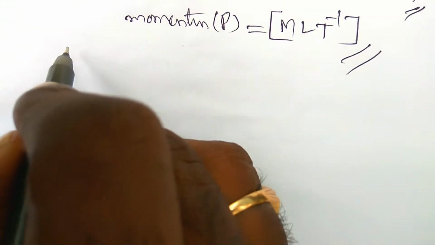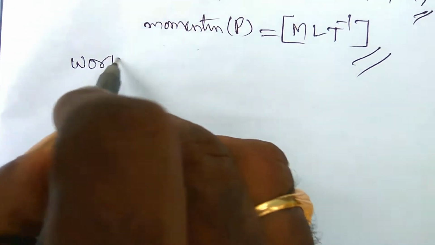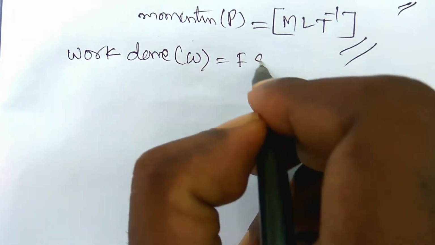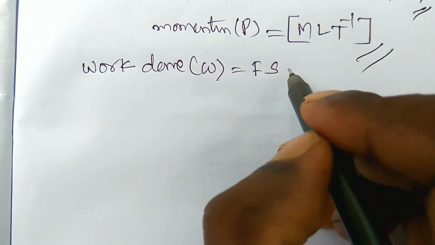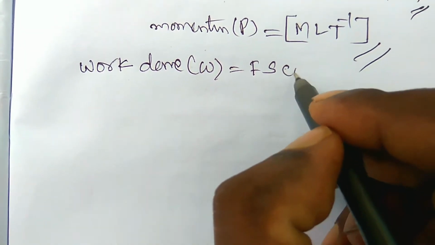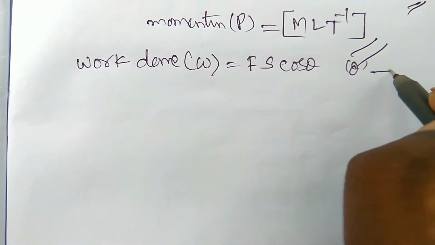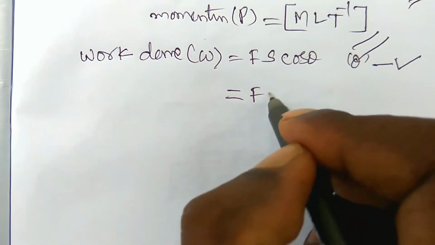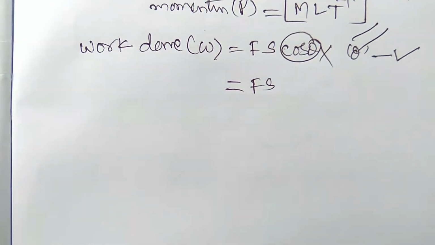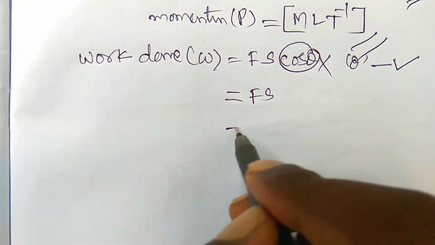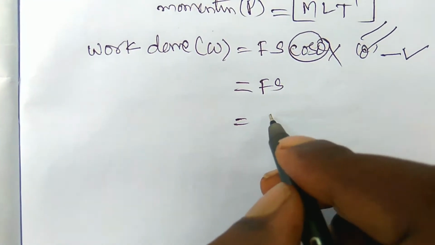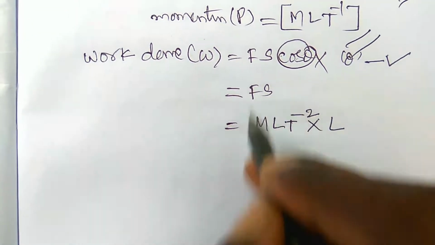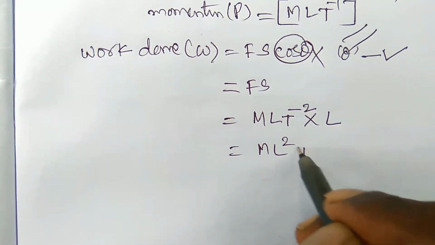Now the dimensional formula for the work done, or external work, W is equal to F dot S, F into S. Of course, it is F s cos theta, where theta is dimensionless. How it is dimensionless, we can write further. So it is F s, and the cos theta can be removed because it is dimensionless. So force is nothing but M L t minus 2, into displacement S, it is M L squared t minus 2.